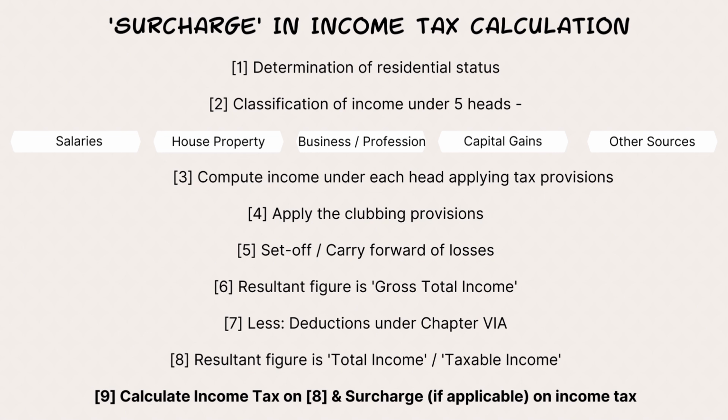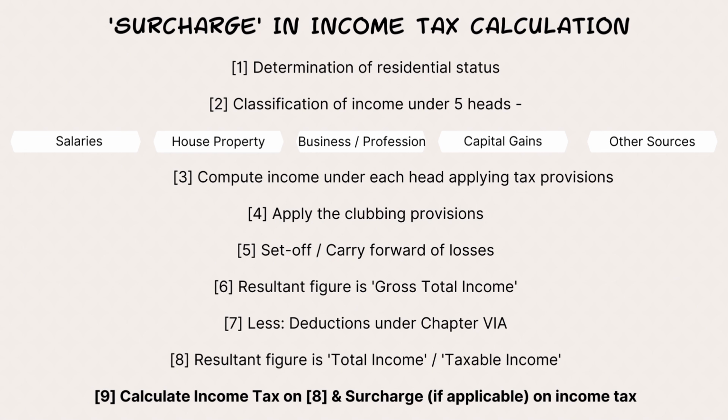Because you might say, I got salary of 1 lakh rupees, but income tax says, okay, there are some deductions, there are some exemptions. Some things are not allowed, some are deemed to be income. So many things are there for every head of income. Those provisions have to be applied to arrive at what exactly is the income under each head as per income tax. Then the fourth step would be applying the clubbing provisions.